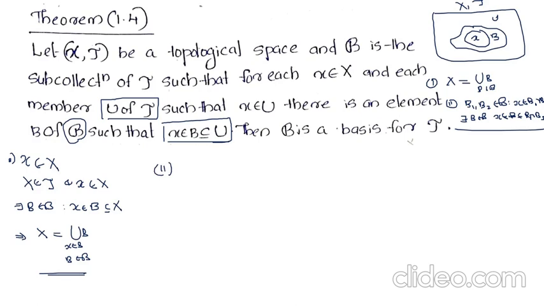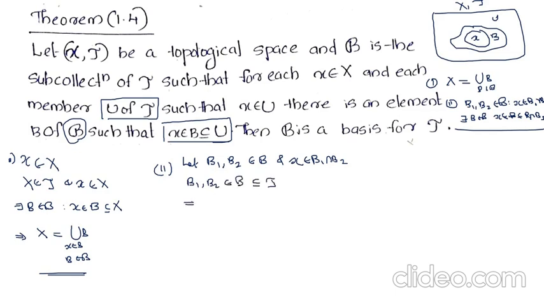So let's prove the second condition. Let B1 and B2 belong to the collection and x belong to B1 intersection B2. Now B1 and B2 belonging to the basis means B1 and B2 belong to tau, since we take the basis as a subset of tau.